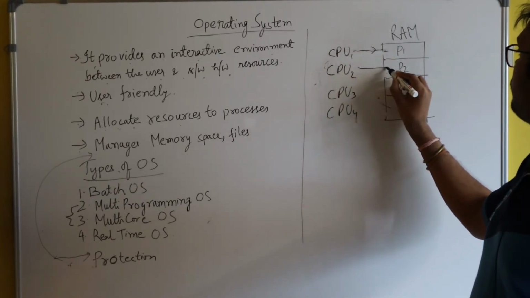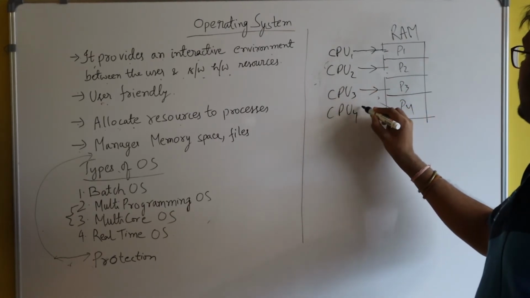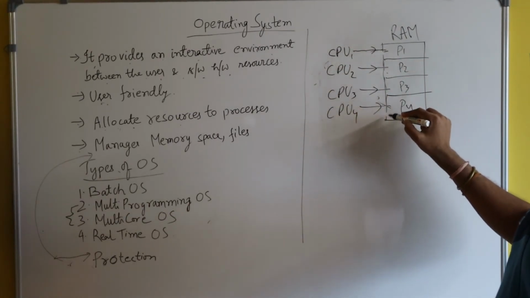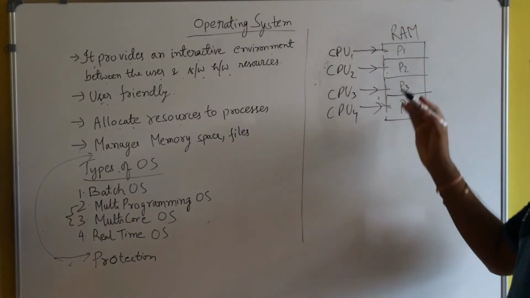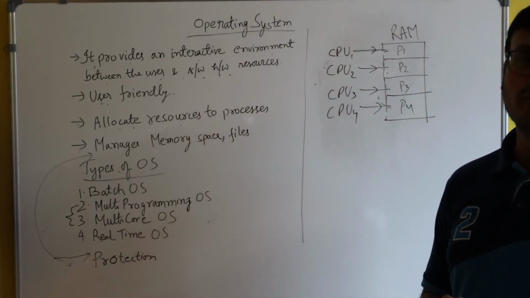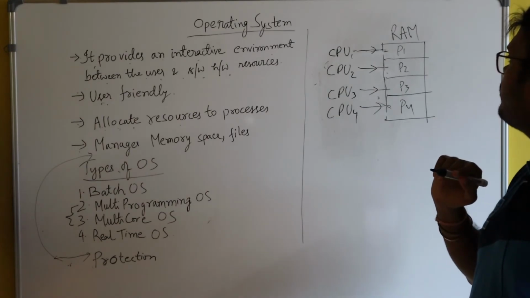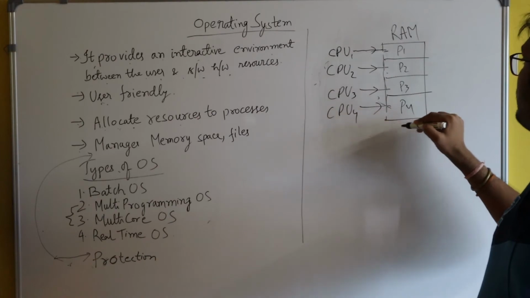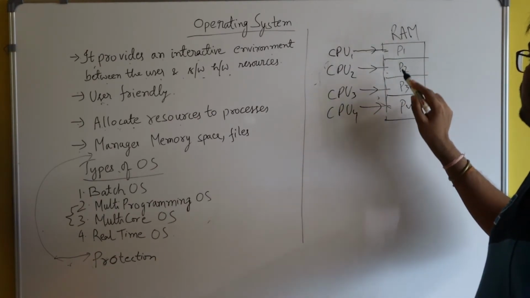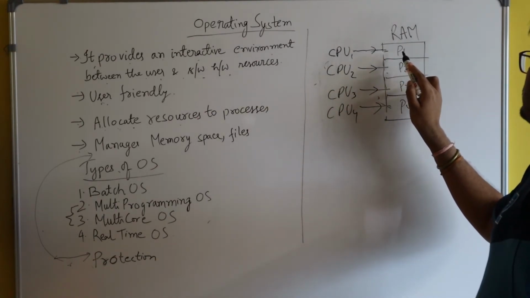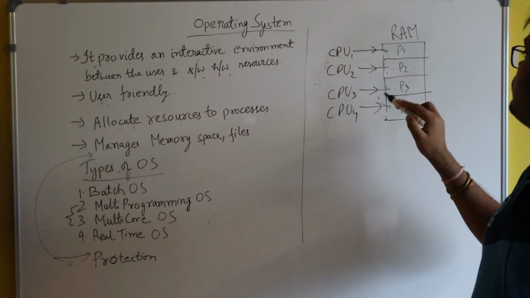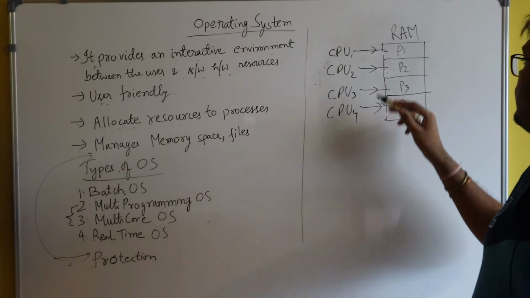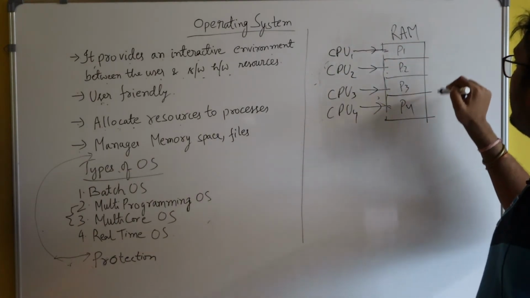If all these 4 CPUs are assigned to these 4 processes, then obviously the result will be very fast, and moreover the processing will be parallel, because here process P1 is utilizing CPU 1, process P2 is utilizing CPU 2. So here there is a parallel execution.